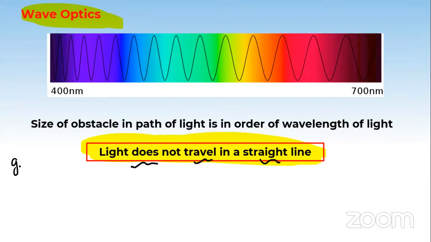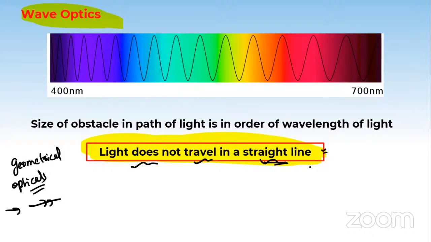Geometrical optics concludes that light travels in a straight line. But wave optics concludes that light does not travel in a straight line.